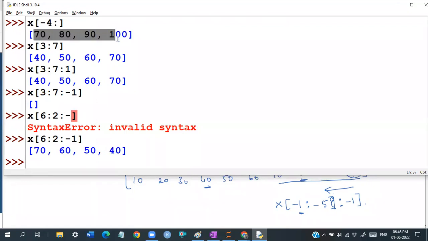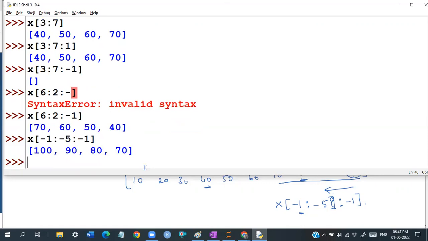If you want to read this in reverse order, you have to start like this: X of where you want to start, -1. Where you want to end, I want to read 5 elements, guys, so -1, -4, which is going to be -5, right? With a step of -1, guys. It only comes with practice, and we have to work with this kind of application, guys.